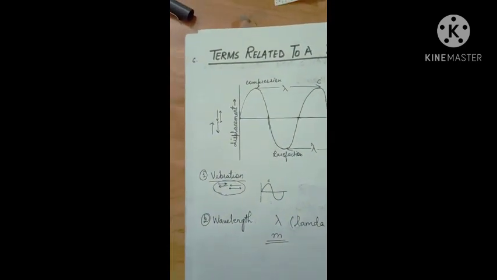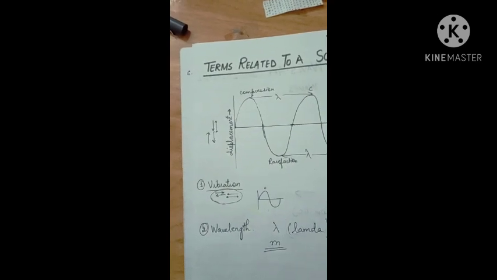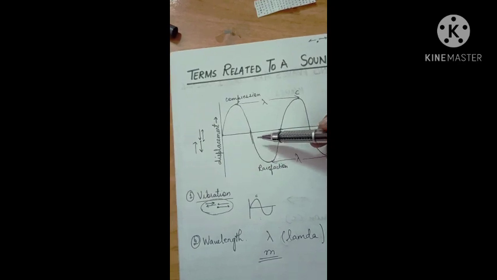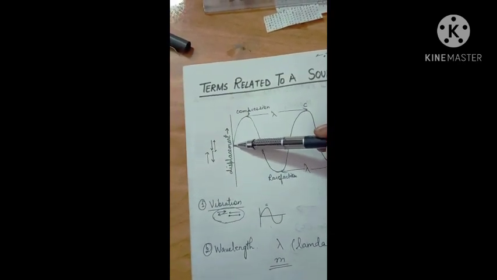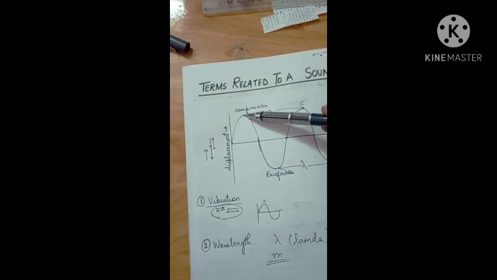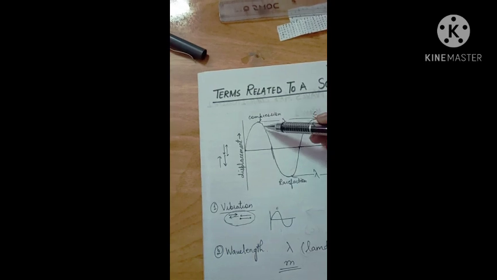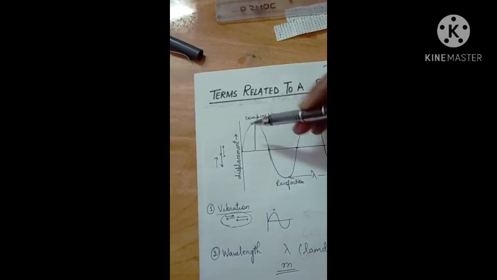Now what is amplitude? Amplitude is the maximum displacement of the wave on either side of its main position. Here you can see the maximum displacement of this wave. So this distance is amplitude.